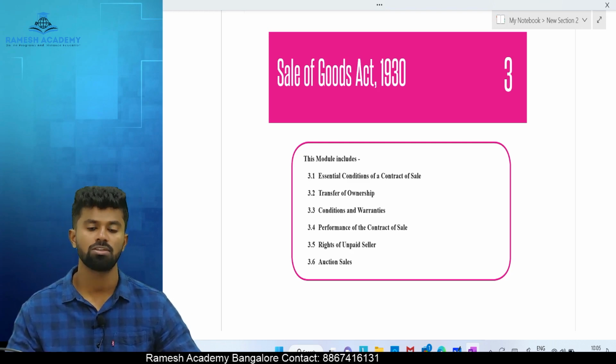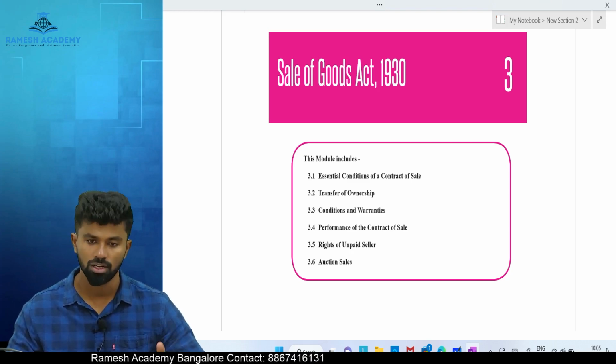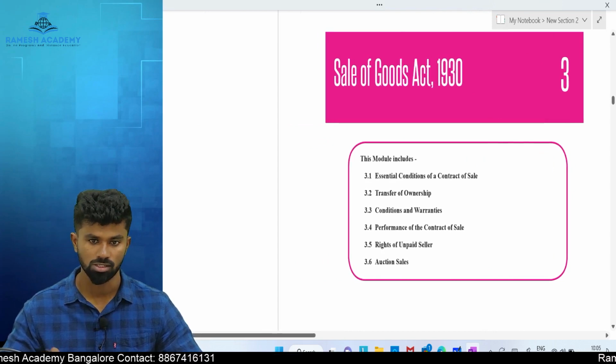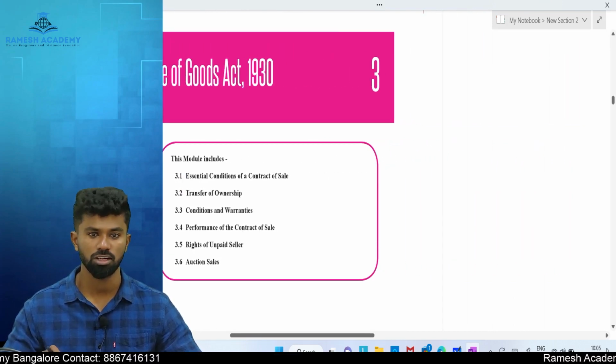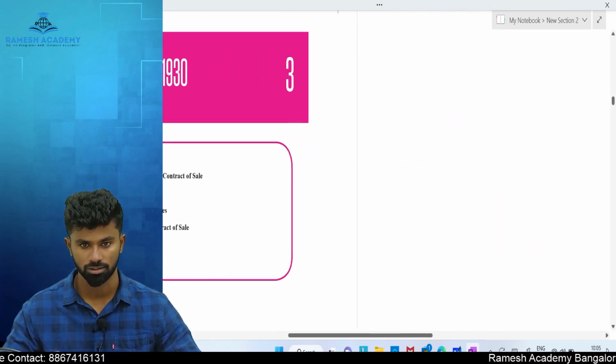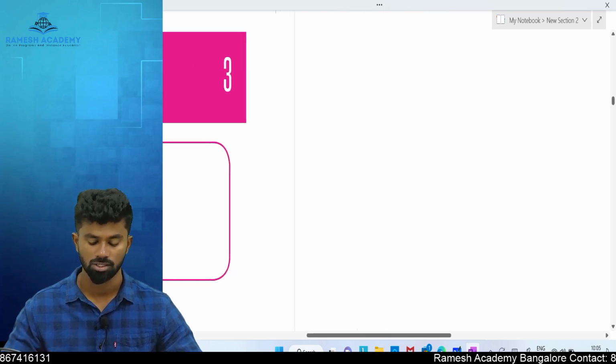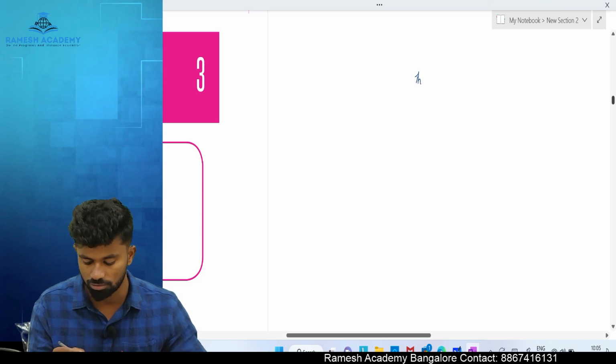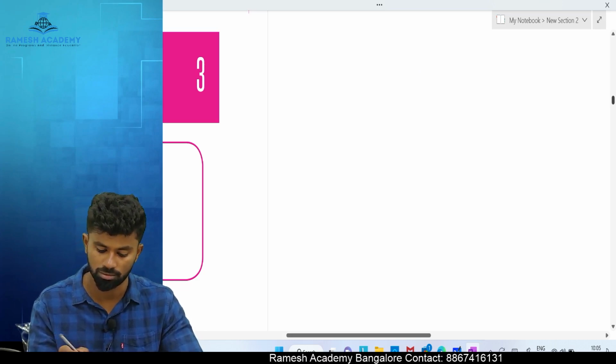So today we'll discuss the Sale of Goods Act 1930. Once it is done, we will discuss the Limited Liability Partnership Act. Done? Yes. So let's start. The Sale of Goods Act 1930.